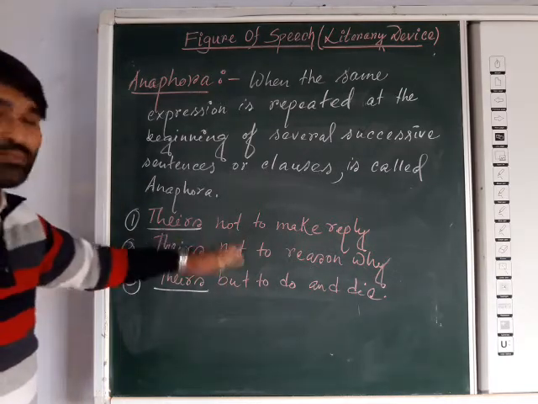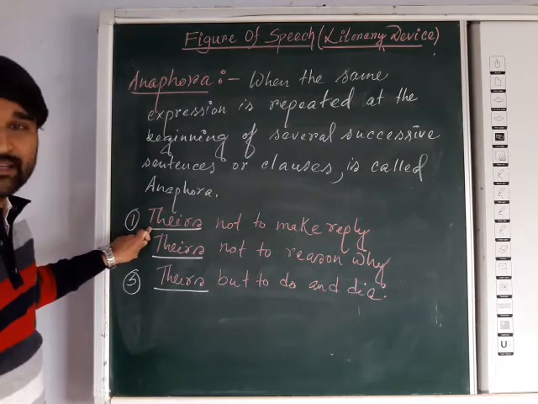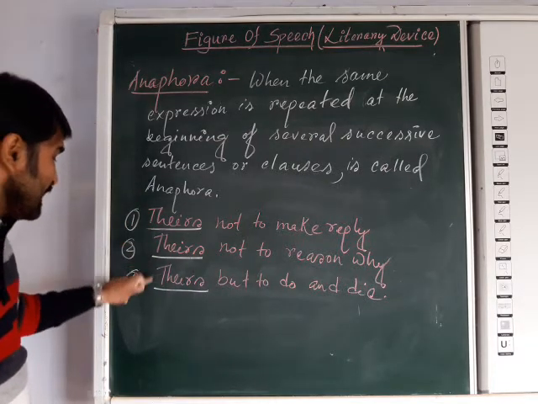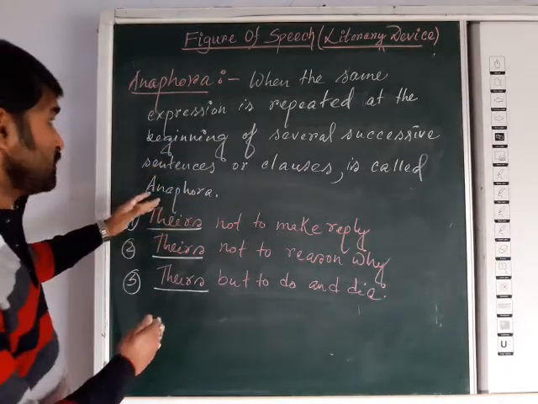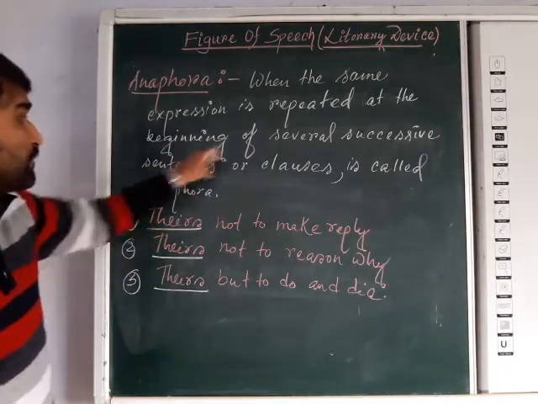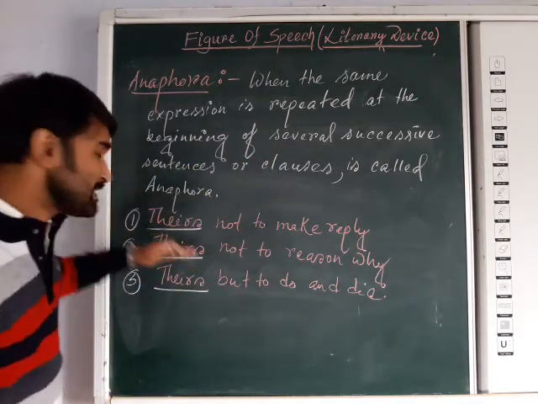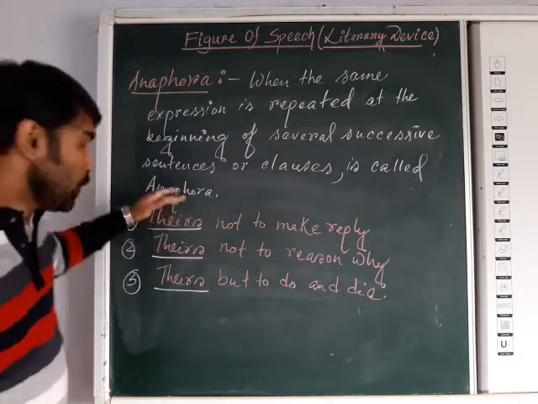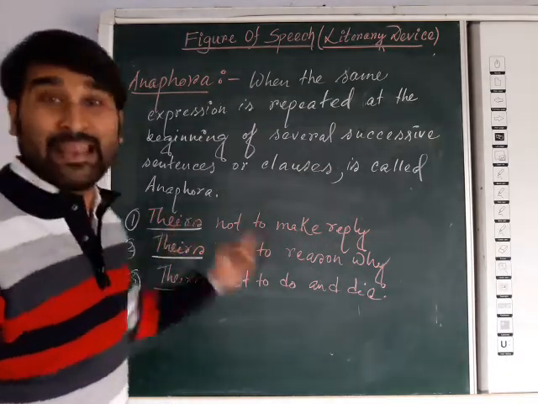It is a poem's line. The first sentence starts with dares, the second sentence dares, the third sentence dares. So when the same expression, the same word, is repeated at the beginning of several successive sentences, successive meaning one after another, and all sentences repeat the same word or phrase, then it is called anaphora.